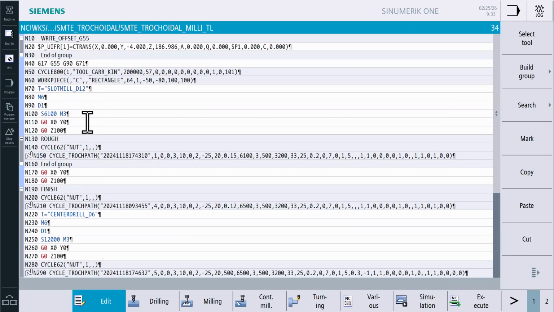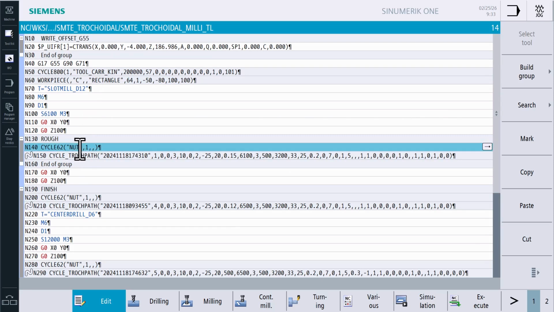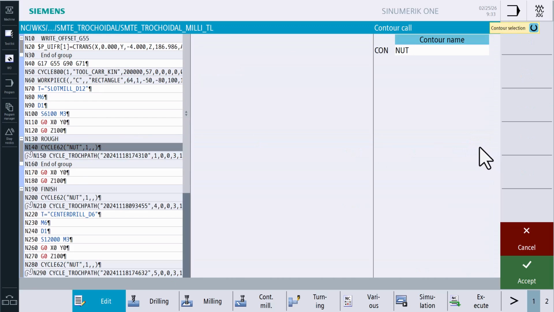To mill a slot or a contour, you first need a contour call. We give the contour a unique name.